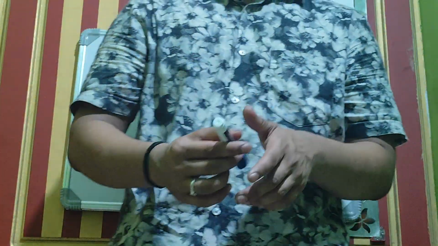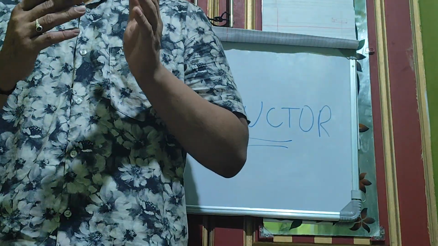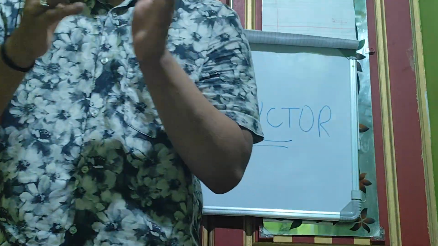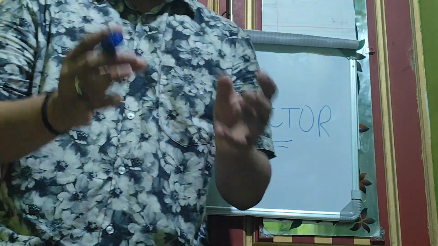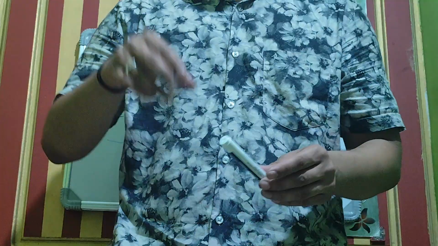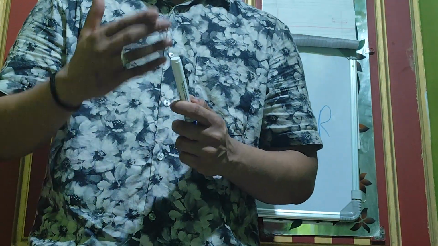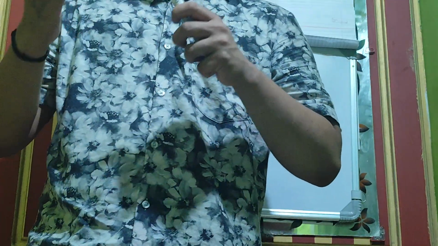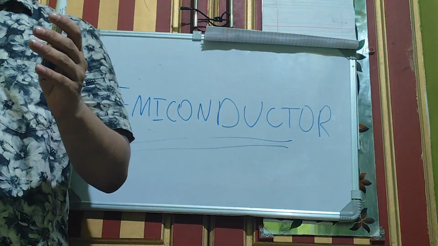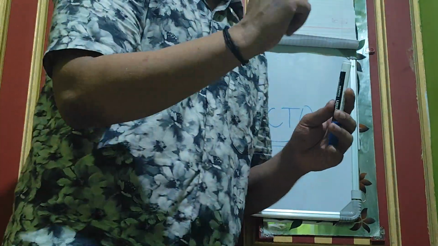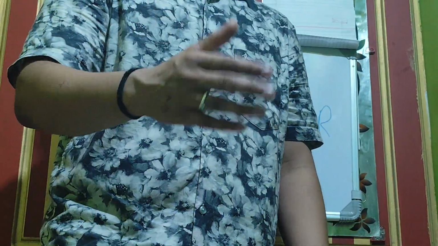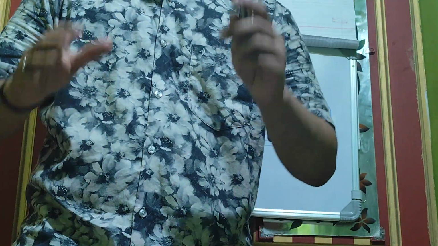First thing you have to know is about conductors. You have to know what conductors are, then what insulators are. Then only you can jump into semiconductors. So, what are conductors? Conductors are materials which allow the flow of current through them. Now, what are resistors? Resistors are substances which do not allow the flow of current through them. They resist the flow of current.